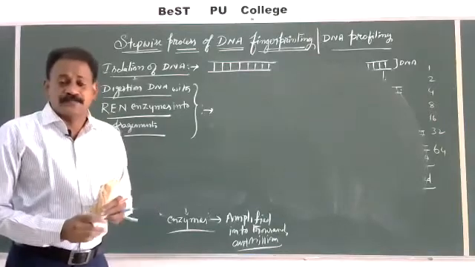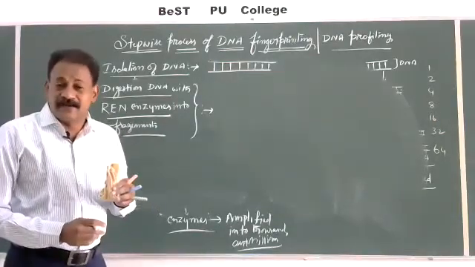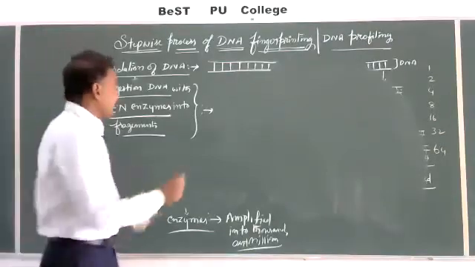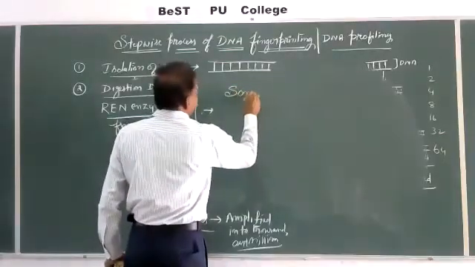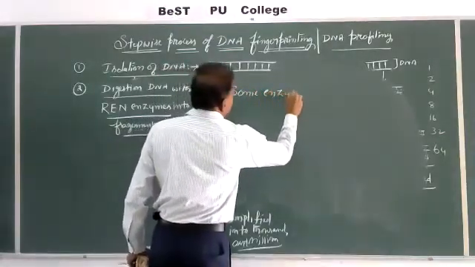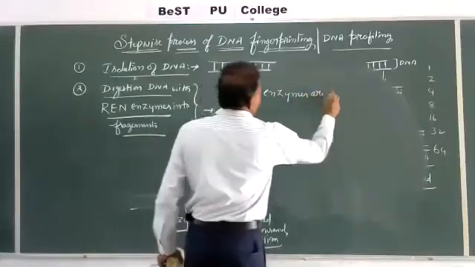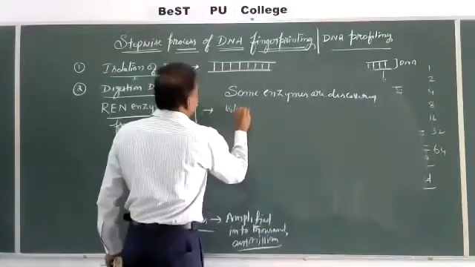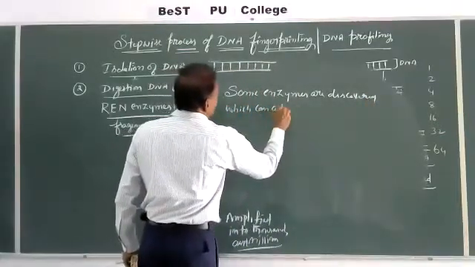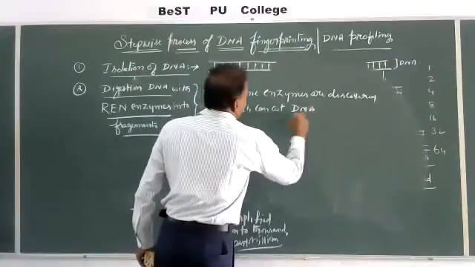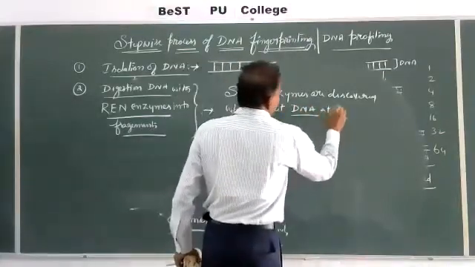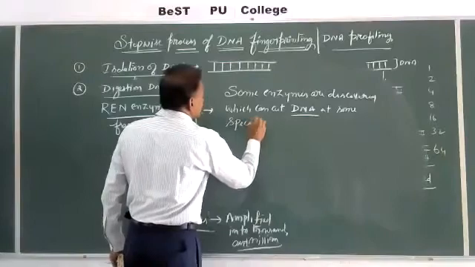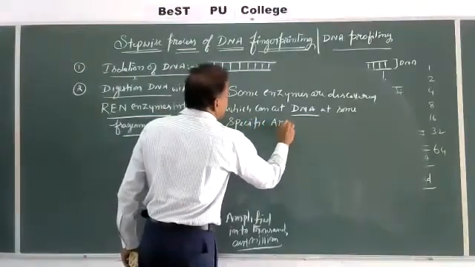Among those, one discovery which began in the early 60s and concluded at the start of the 70s is that some enzymes were discovered which can cut DNA at some specific areas.